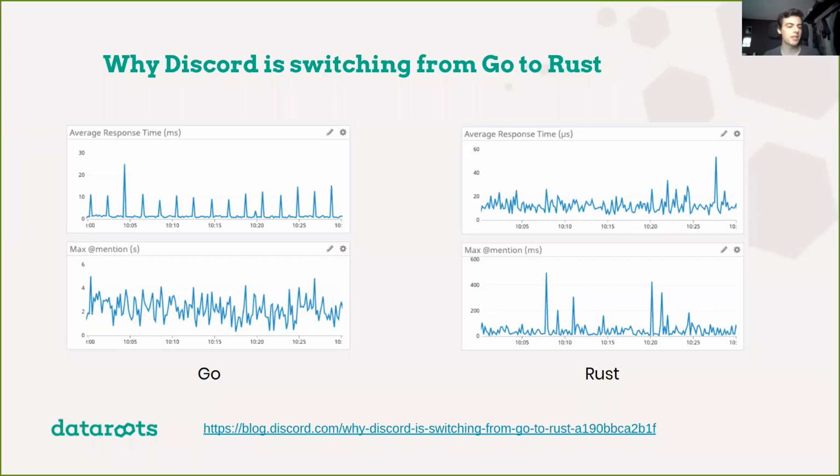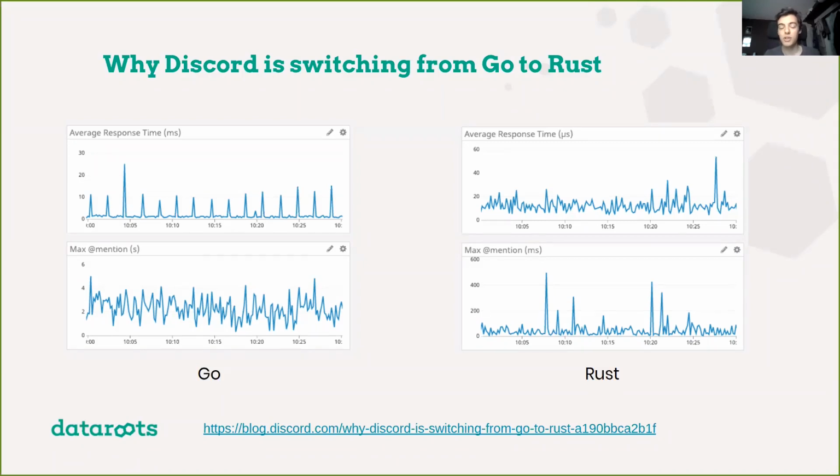But not only this, if you look at the measure that's used for the metrics, you see that average response time previously was measured in milliseconds, and now it's measured in microseconds for the Rust implementation. So performance has really increased quite a lot. And this is one of the main use cases, one of the main powers of Rust, to give you this low latency, high performance kind of application where it can handle a lot of load.